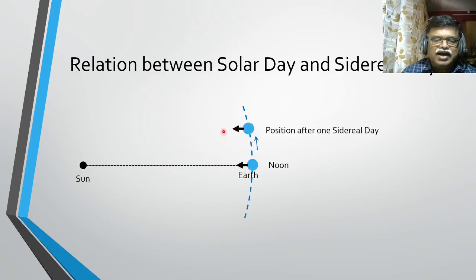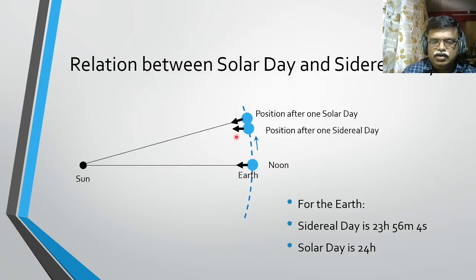But this is not exactly towards the sun. For that, you will have to further rotate in the anti-clockwise direction, in the same sense. And during that time, the earth will slightly go ahead. This position will be called a solar day. Now this is an exaggerated figure for earth. For earth, the sidereal day is 23 hours 56 minutes 4 seconds, whereas the solar day is 24 hours. So the earth has to turn an additional 4 minutes so that we get another noon.